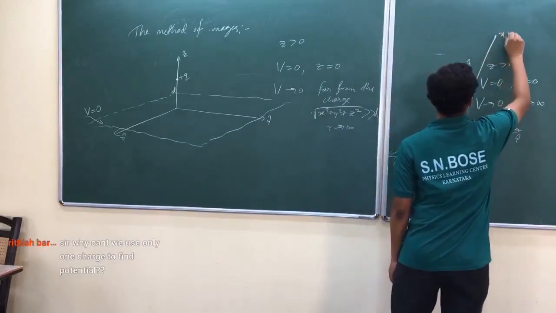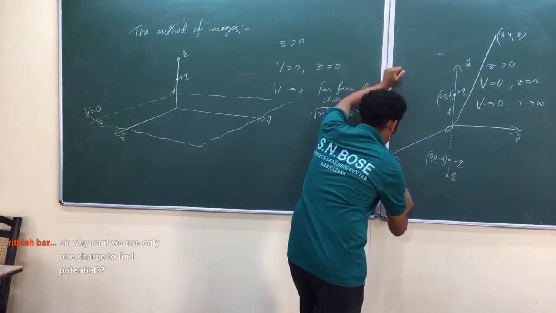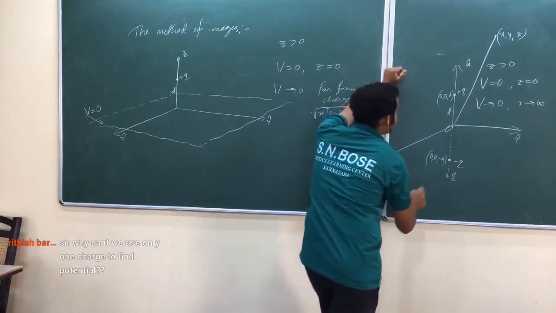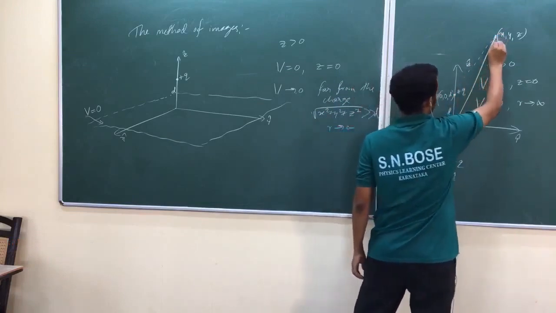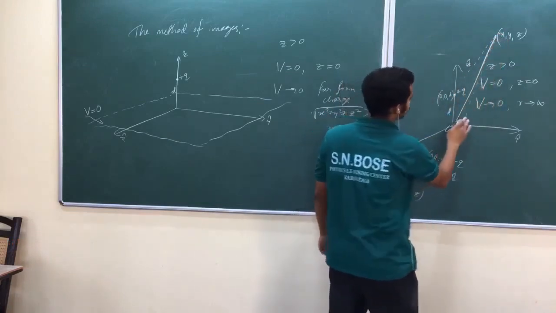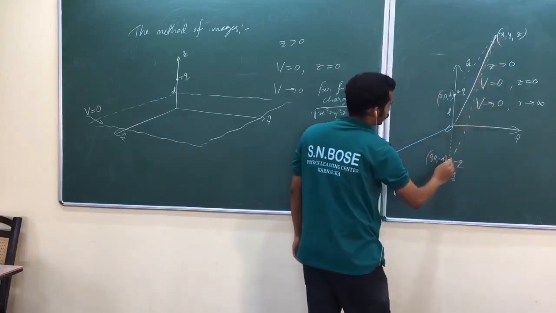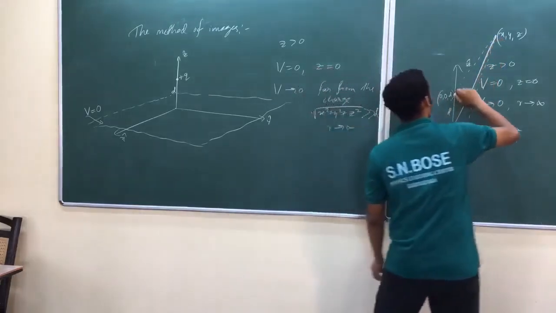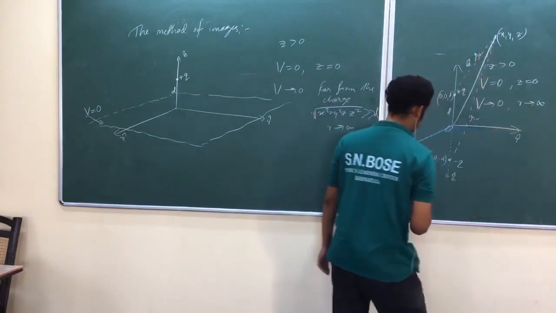Now take any arbitrary point above the plane, x, y, z. What is the potential at x, y, z? You need the distance from these charges. Let me take the distance from the plus q charge as r plus, and the distance from the minus q charge as r minus.